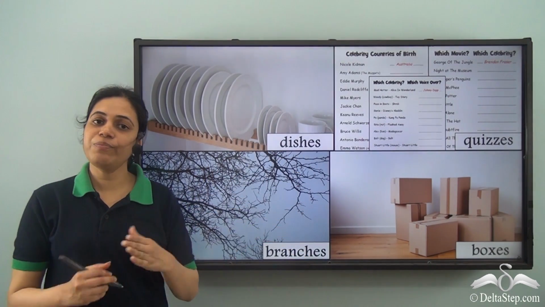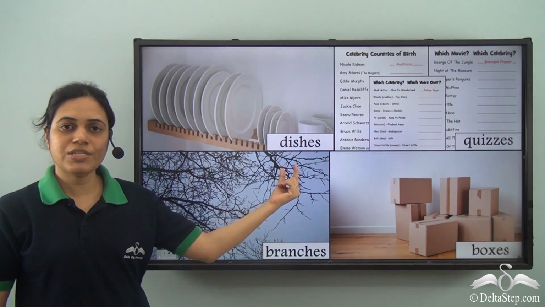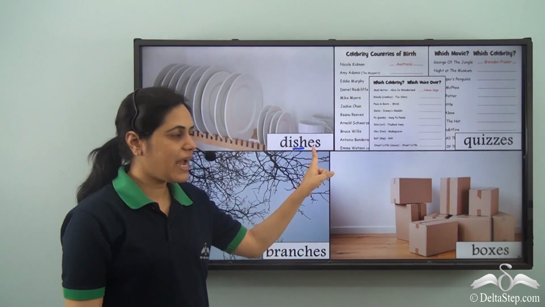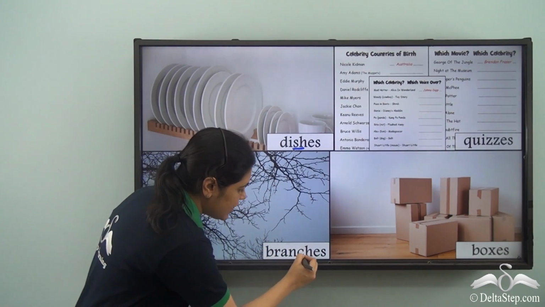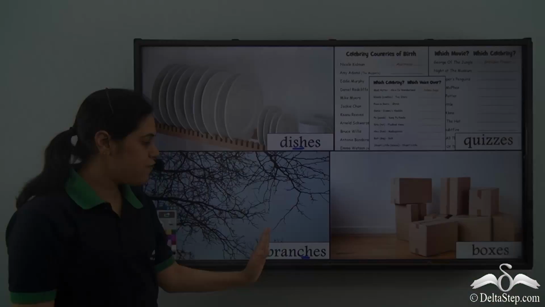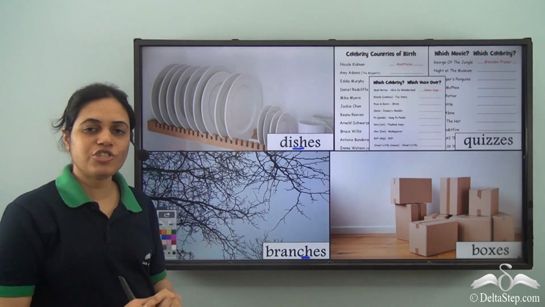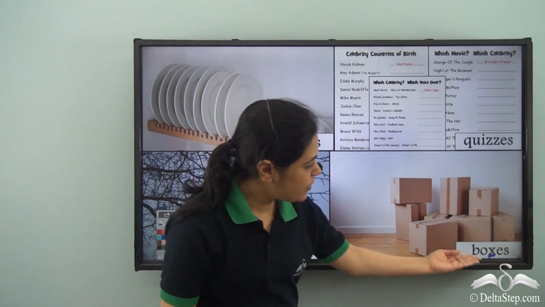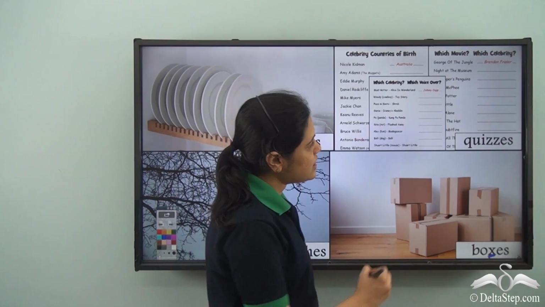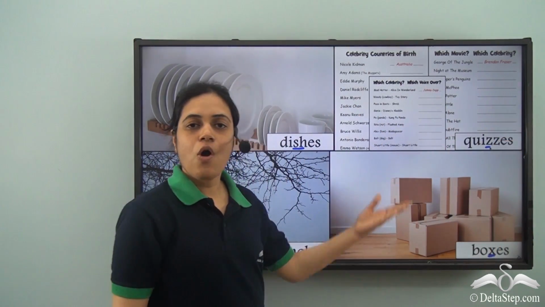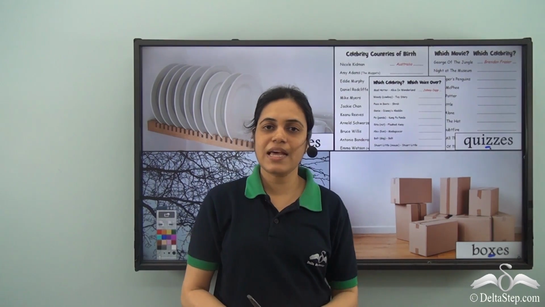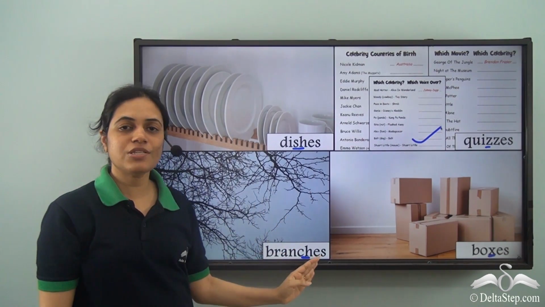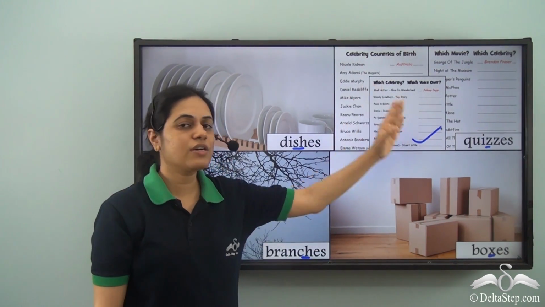So these are the different plural forms we have learned. Dishes, for the words ending in sh, which form their plural by adding es. The words ending in ch, like branch, form their plural by adding es, branches. The words ending in x, like box, form their plural by adding es, and the words ending in z also form plural by es at the end. So quizzes, dish, dishes, branch, branches, box, boxes, quiz, quizzes.